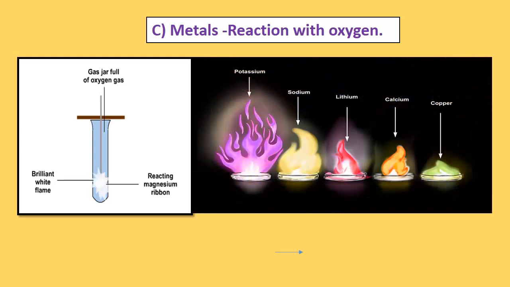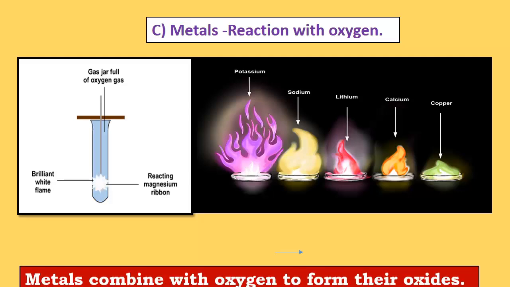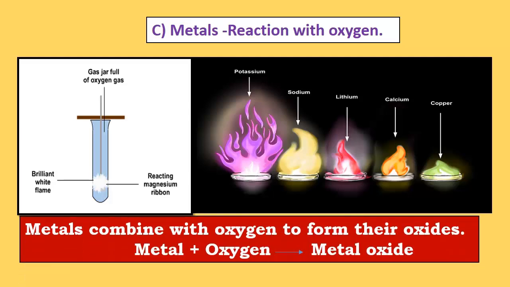Similarly, all the other metals will burn, giving different colors of flame: potassium, you can see purple; sodium, yellow; lithium, red; calcium, yellowish; and copper, greenish color flame. So, metal combined with oxygen forms their oxides, metal plus oxygen giving metal oxide. This could be potassium oxide, sodium oxide, lithium oxide, calcium oxide and copper oxide.